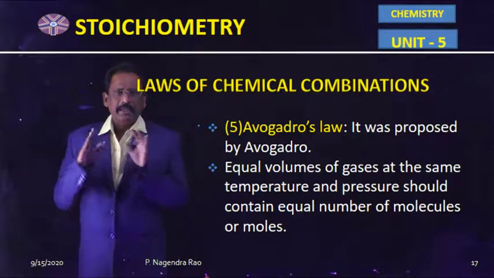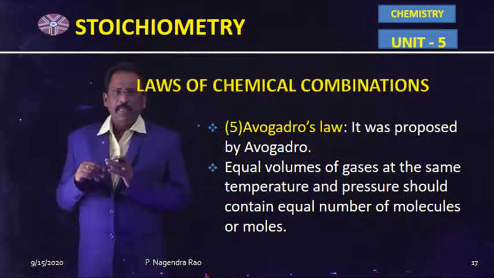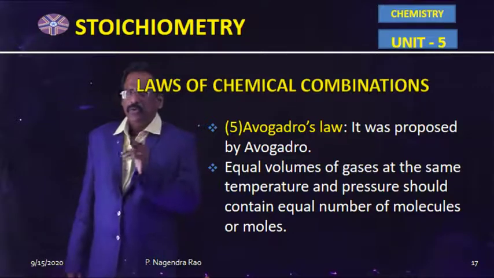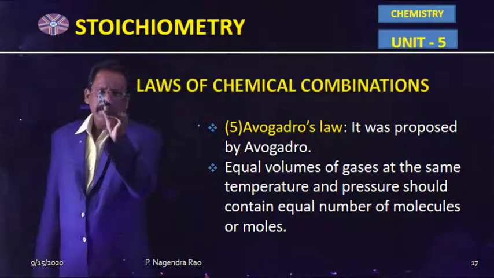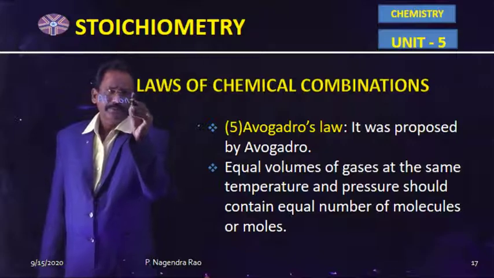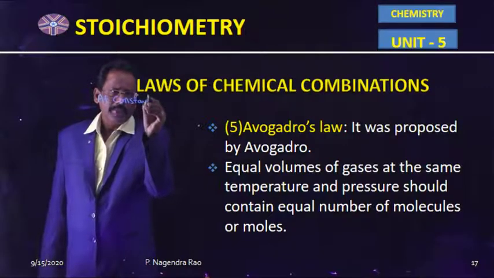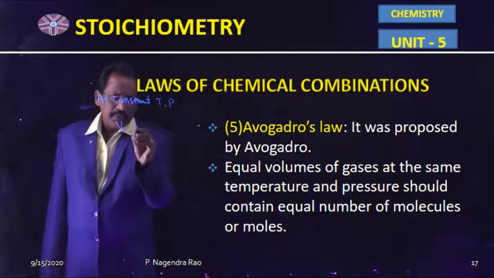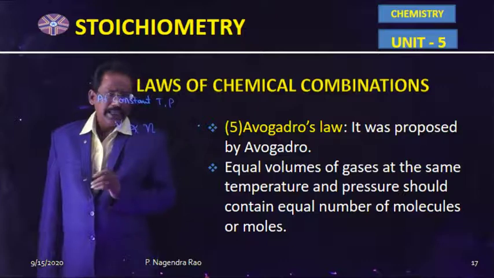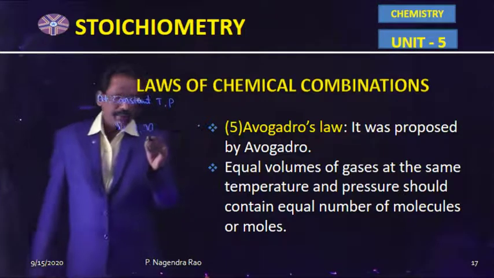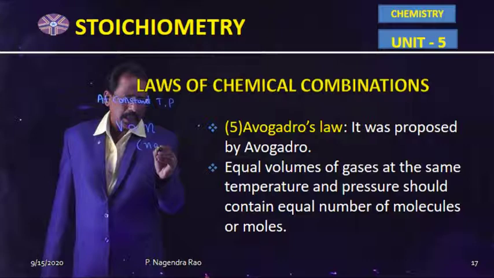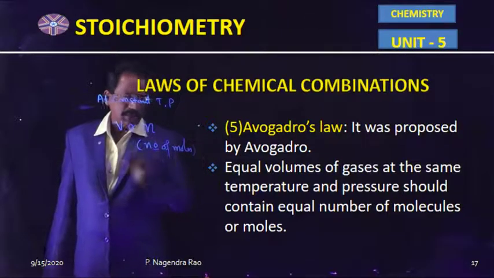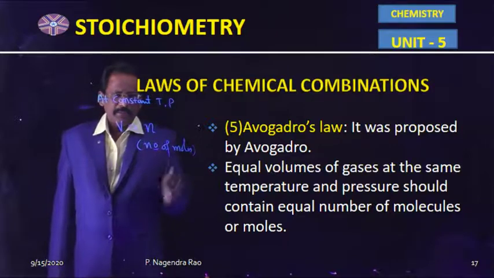If all the gases are at constant temperature and pressure and they occupy the same volume, then according to Avogadro, at constant temperature and pressure, the volume of a given mass of a gas is directly proportional to the number of moles or number of molecules.